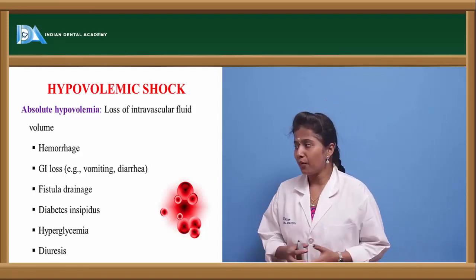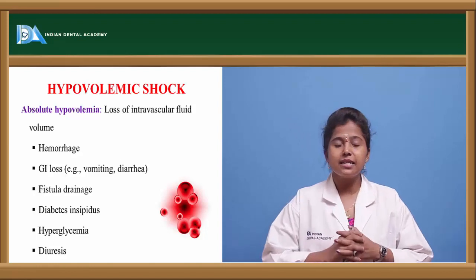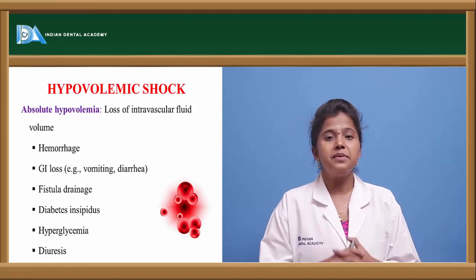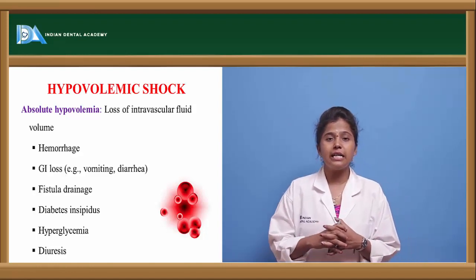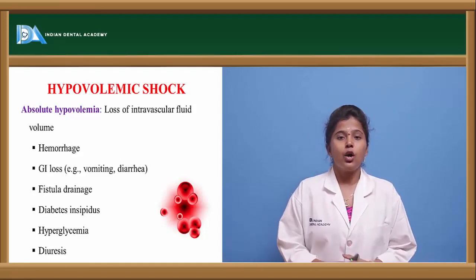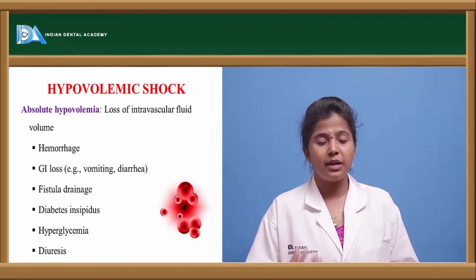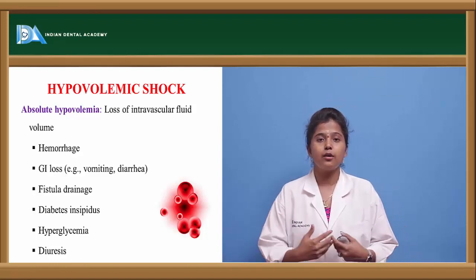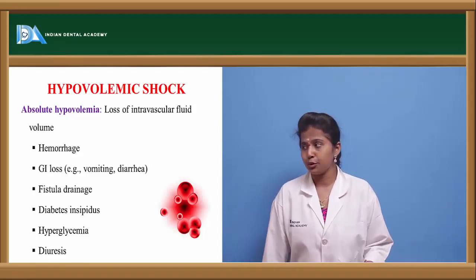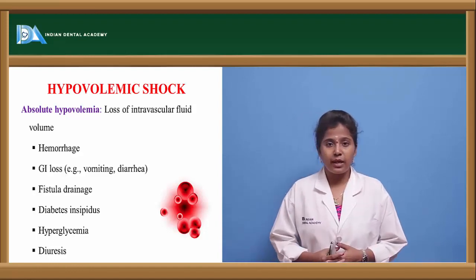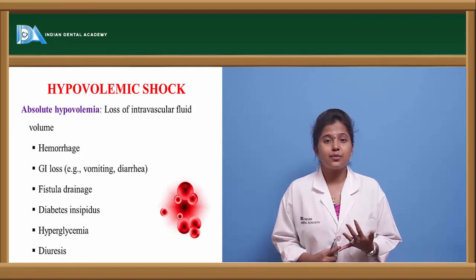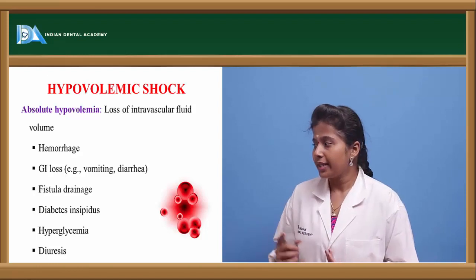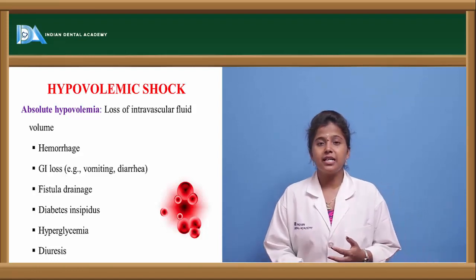So what is hypovolemic shock? This is a condition where there is loss of intravascular fluid, or else the fluid moves out of the vascular tissue. So when does hypovolemic shock occur? It occurs in hemorrhagic conditions and when GI disorders are there.